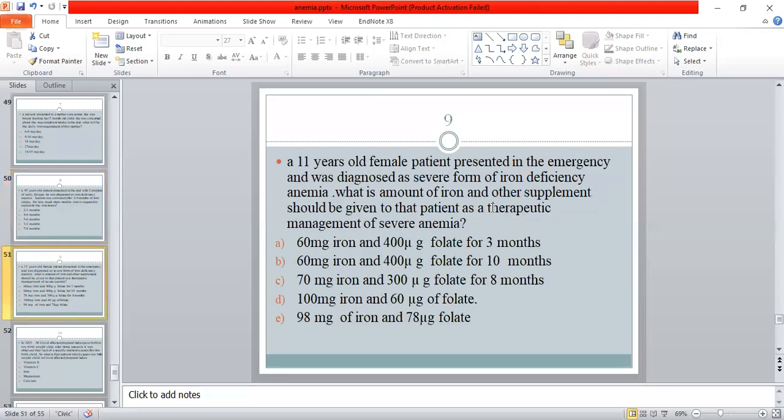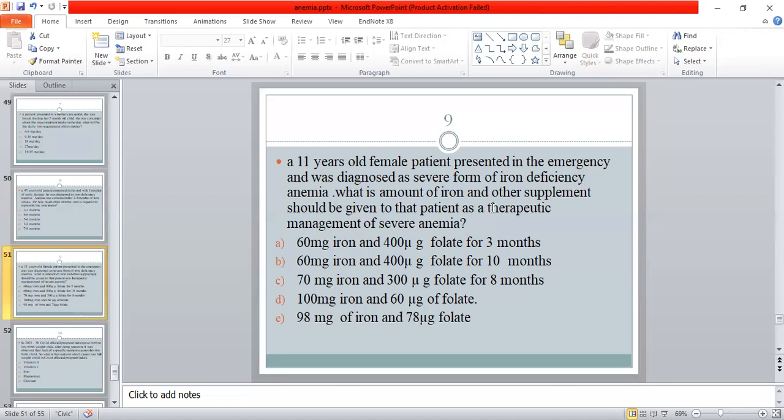Question number 9. An 11-year-old female presented in the emergency and was diagnosed with a severe form of iron deficiency anemia. What is the amount of iron and other supplements that should be given to the patient as therapeutic management of severe anemia in an 11-year-old child? Option A is 60 mg iron with 400 microgram of folate for 3 months.